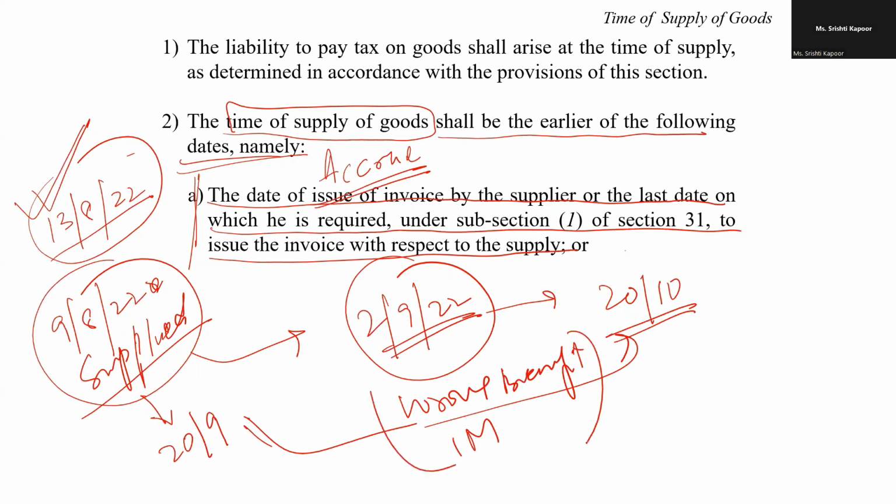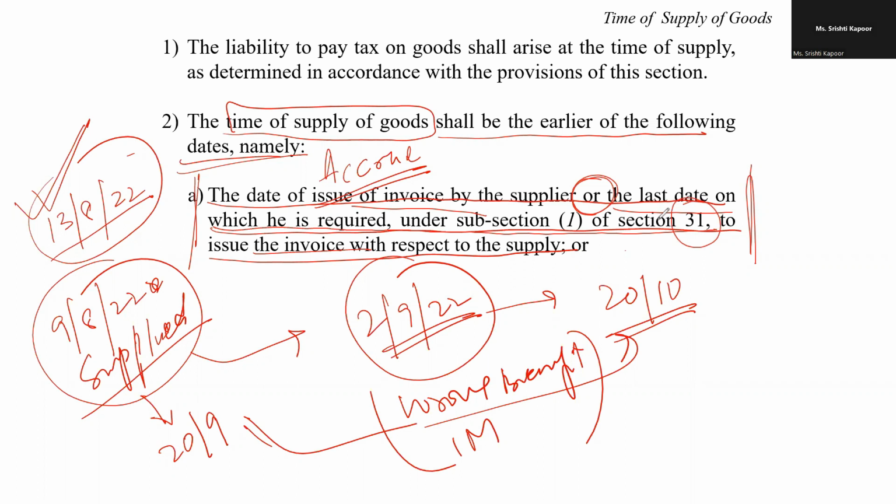So, just to handle this situation, the government introduced the concept of the date of invoice or the last date on which he is required to raise the invoice, meaning thereby when it was supposed to be raised. When one has to raise the invoice is there under section 31, but let us make it very simple: you have to raise the invoice on the same day when you are removing the goods.